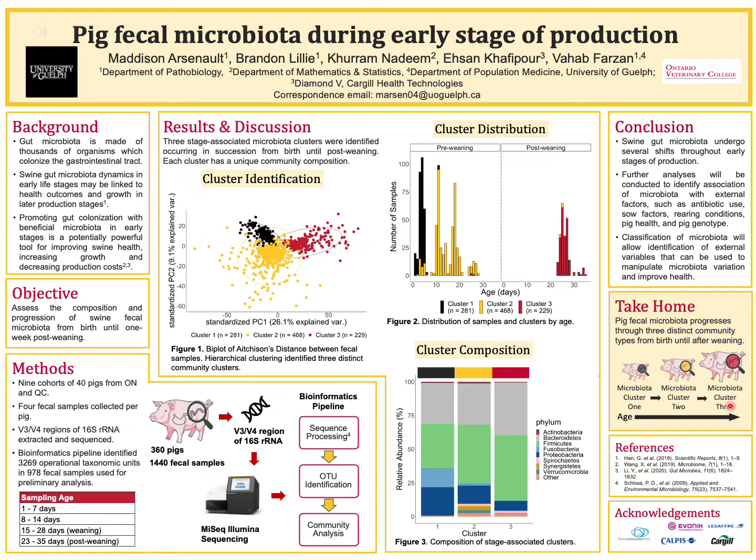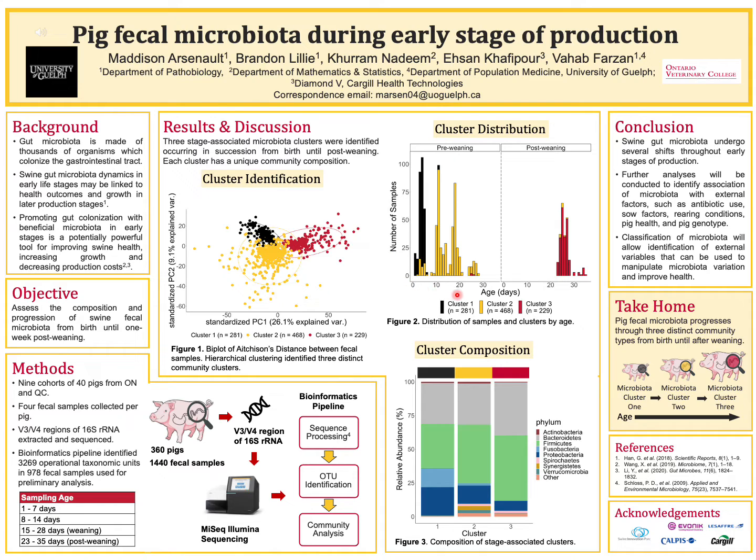So, looking at figure 1, each point on this graph represents a fecal sample, and the distance between the points represent microbiota similarity, meaning the closer 2 points are on the graph, the more similar their microbiota composition is. Overall, 3 stages of microbiome succession were identified, and each stage was associated with a distinct community cluster. So we can see these 3 clusters grouping on this biplot, with cluster 1 on the left in black, cluster 2 in the middle in yellow, and cluster 3 on the right in red.